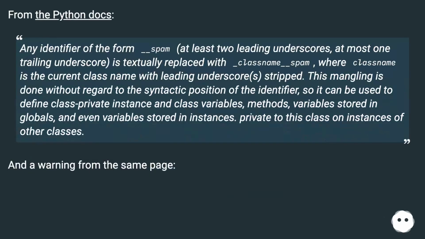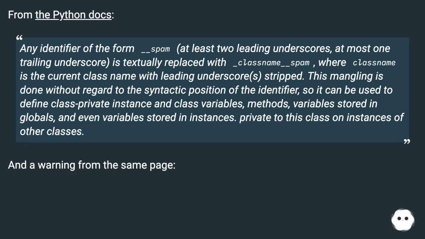From the Python docs: Any identifier of the form __spam, at least two leading underscores, at most one trailing underscore, is textually replaced with _classname__spam, where classname is the current class name with leading underscores stripped. This mangling is done without regard to the syntactic position of the identifier, so it can be used to define class-private instance and class variables, methods, variables stored in globals, and even variables stored in instances. Private to this class on instances of other classes.